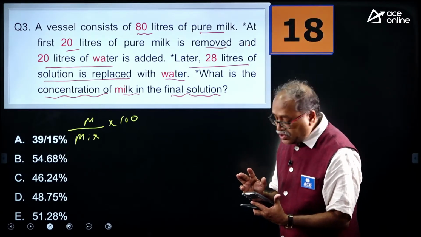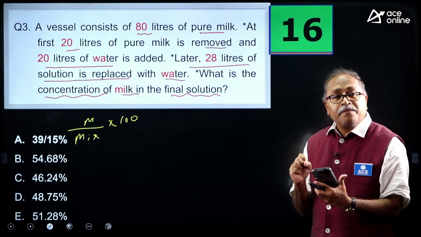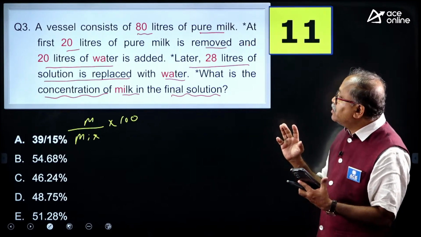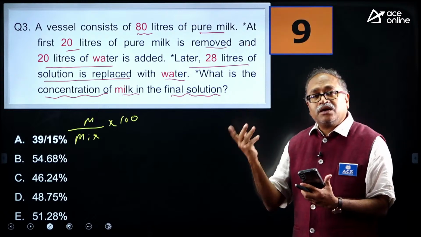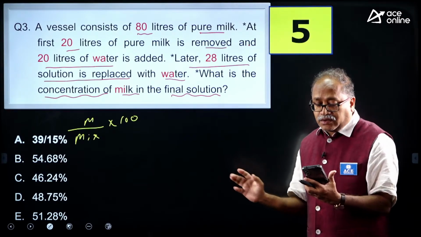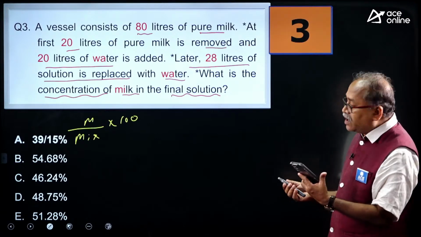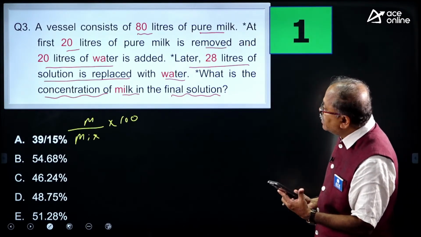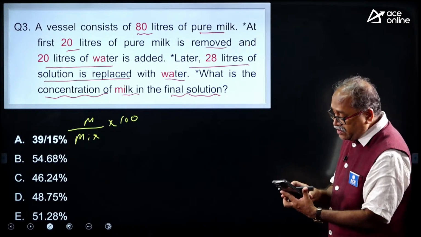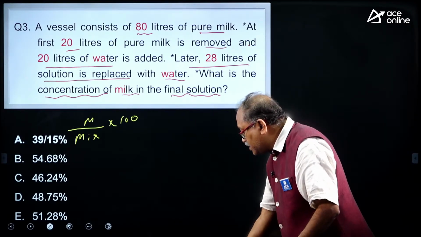It is 16 is to 9, Sumit sir. Okay. So, coolly answer the question, no need to hurry. If the concept is clear, and the calculation and simplification are good, then you will be able to answer the question in a faster way. Come on, after 30 seconds I will answer the question. So, here the 30 seconds is over.